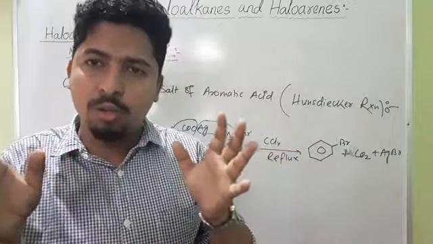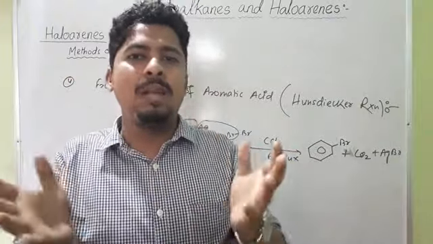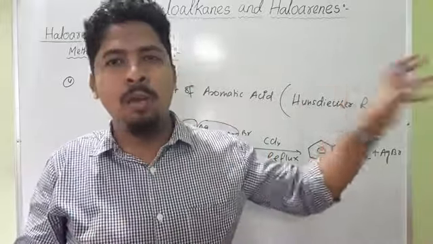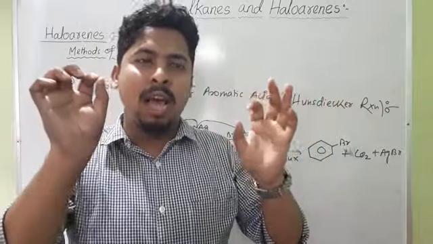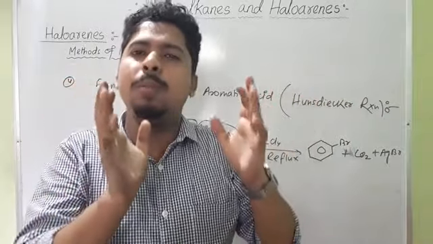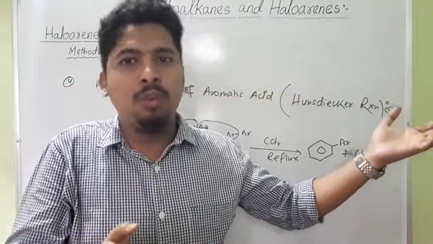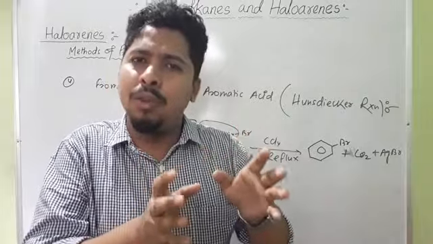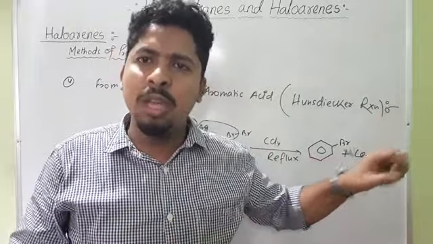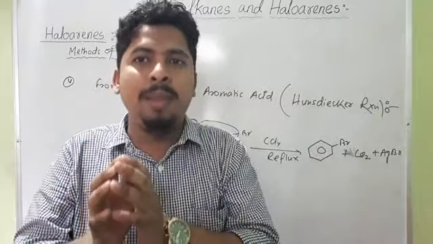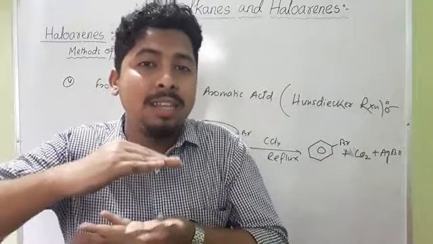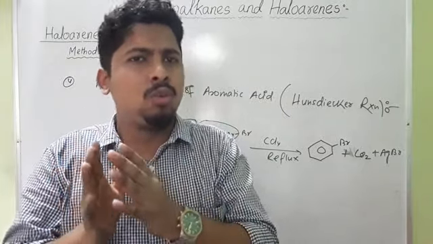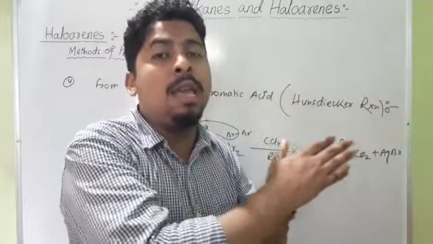Now, what we have covered so far are the various methods of preparation of haloarenes. First of all, from aliphatic alcohol we can prepare haloalkanes conveniently, because in aliphatic alcohol the carbon-oxygen bond is a single bond, so it can be clipped easily in presence of HCl; nucleophilic reaction can easily take place. But with aromatic alcohol and HCl, HBr or any halogen acid, we cannot prepare haloarenes, because in aromatic alcohol there is resonance, meaning there is development of double bond character. Bond order increases, so bond length decreases and bond strength increases. So we cannot clip this bond.